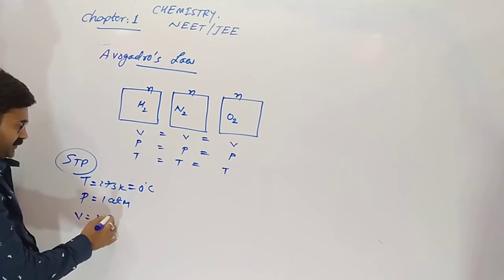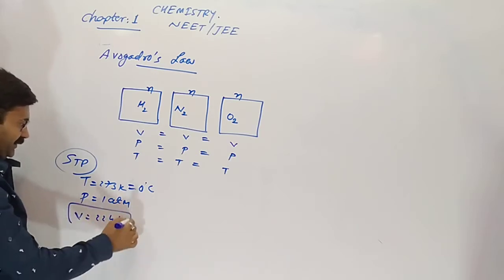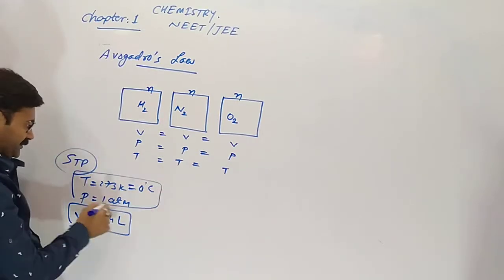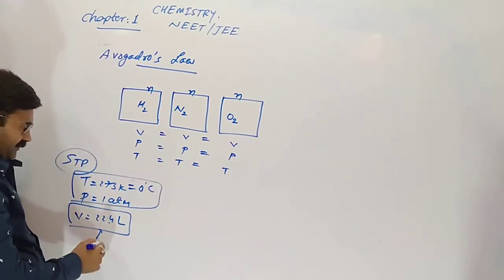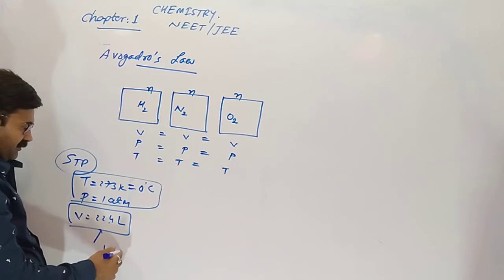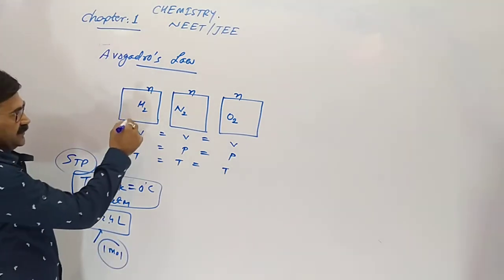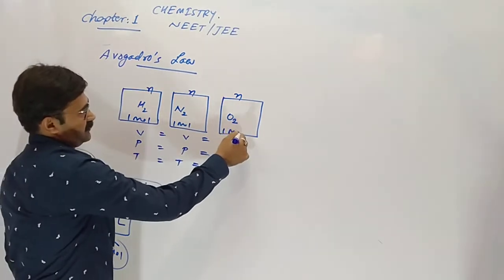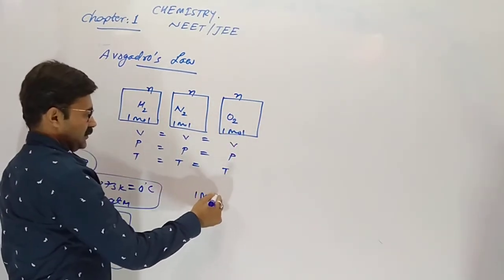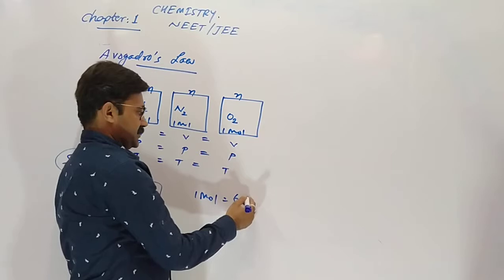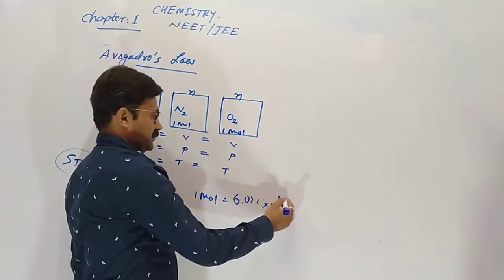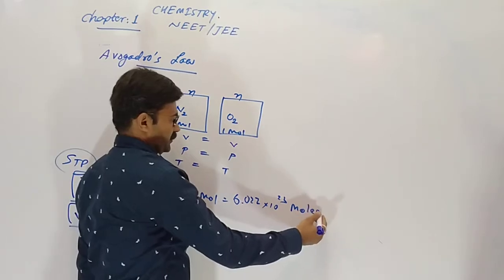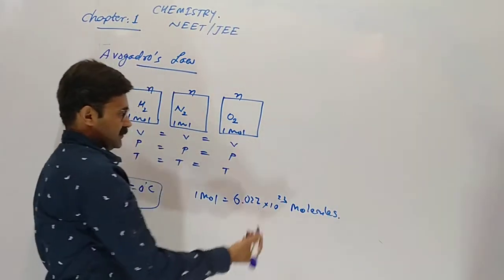If volume is 22.4 liter, so we know at STP 22.4 liter means 1 mole. So the gas inside is 1 mole, and 1 mole equals 6.022 times 10 raised to 23 molecules. So molecules are same.